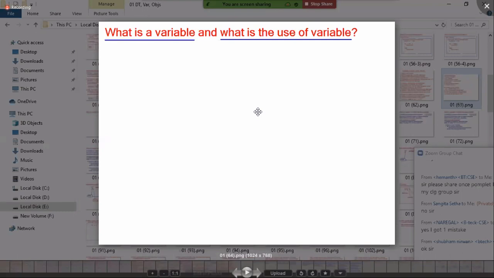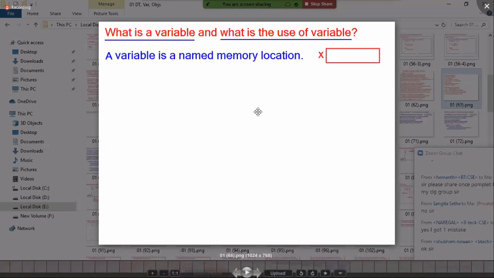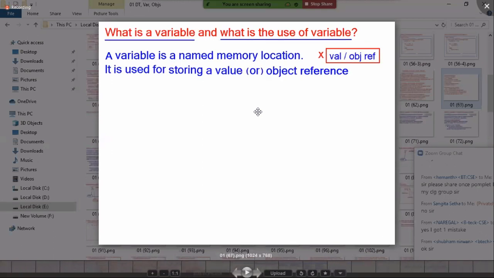Now tell me finally, what is a variable? A variable is a named memory location. Look at there, memory is generally represented as a box. A variable is a named memory location which is used for storing a value or object reference temporarily during program execution.